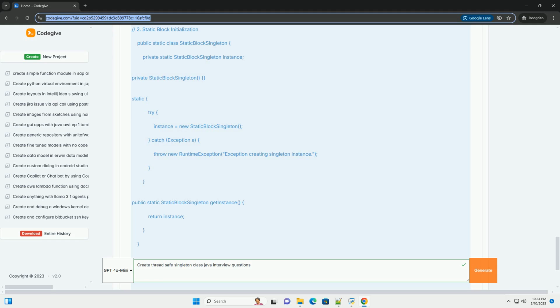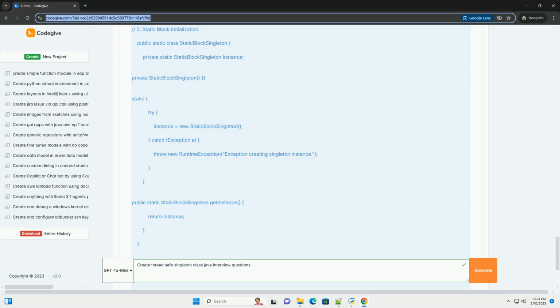Q: How does the Bill Pugh singleton achieve thread safety and lazy loading? A: The singleton instance is created inside a static inner class. The inner class is not loaded until the getInstance method is called, which provides lazy loading. Class loading is inherently thread safe in Java, ensuring that only one instance is created.